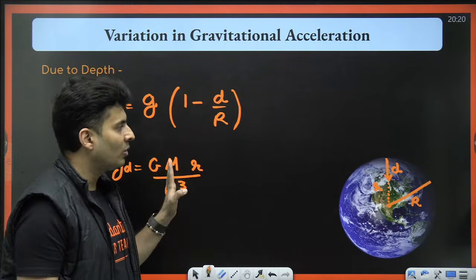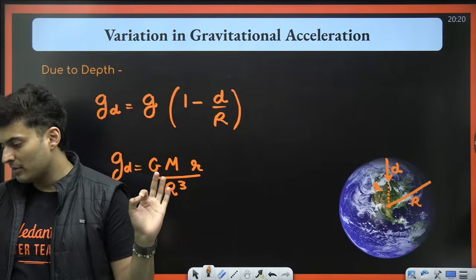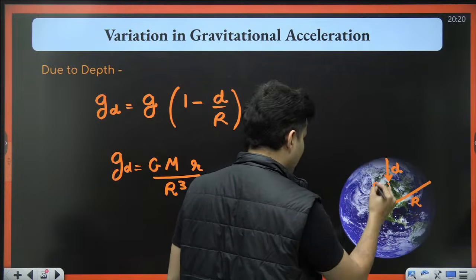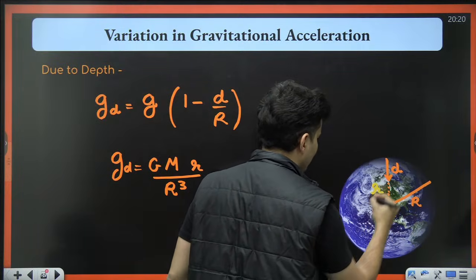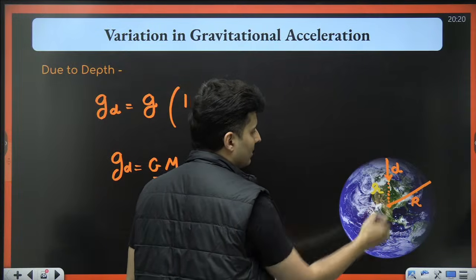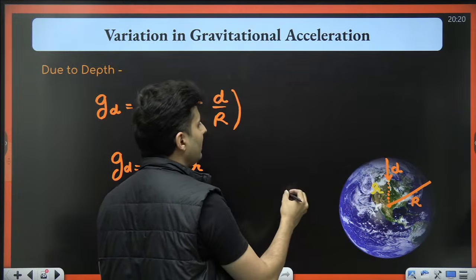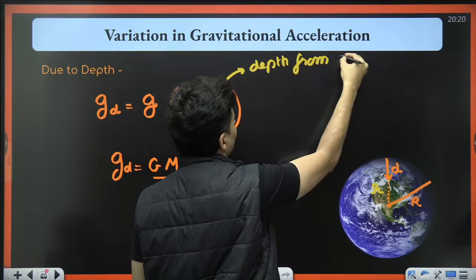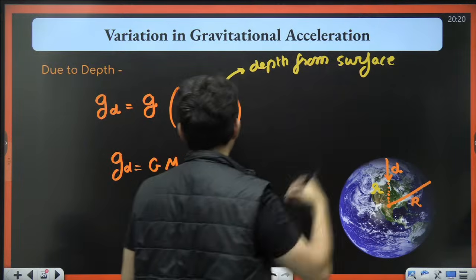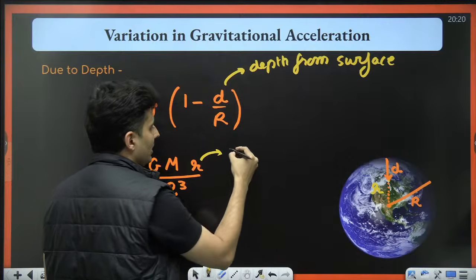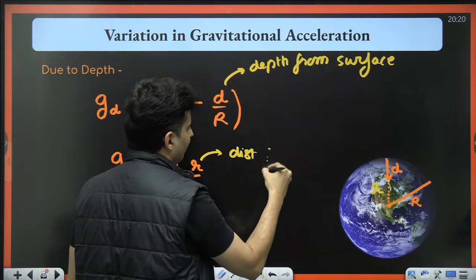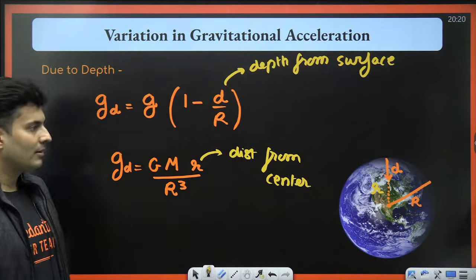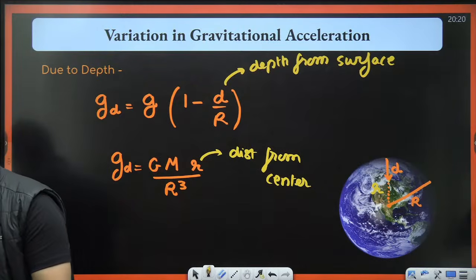What is small r? What is small d? Everybody understood this? Small r, my dear students, my dear warriors, it is from the center. It is from the center to this point. You are inside the earth at a depth d. So d is basically your depth from the surface. If you want to use this, this is also okay. This is the distance from the center. Please mind it. Okay, keep this in mind.